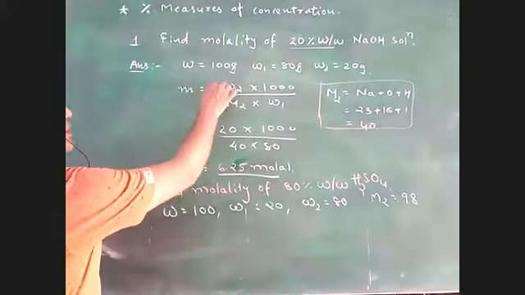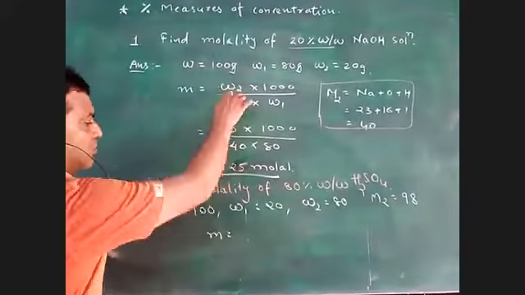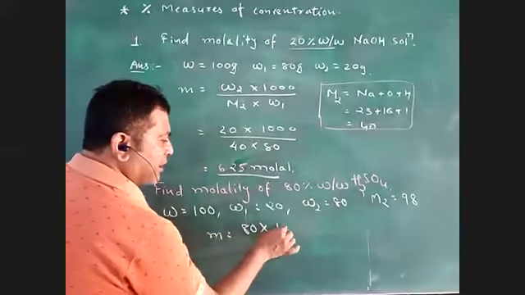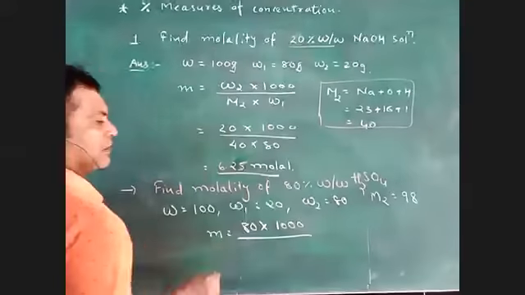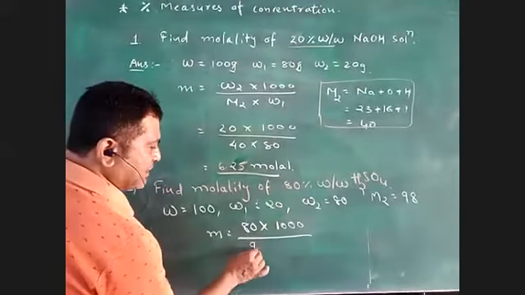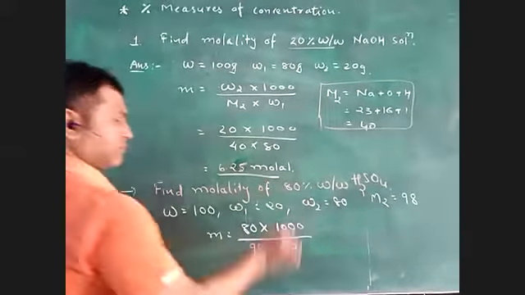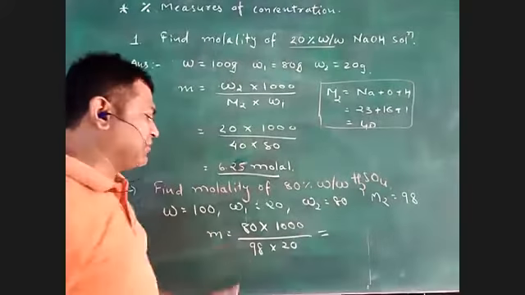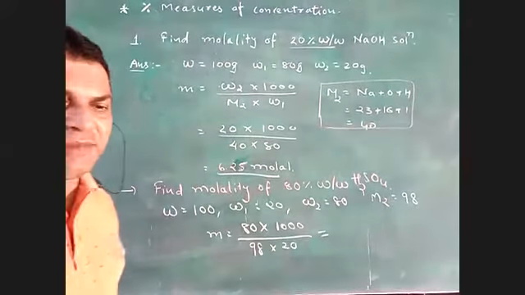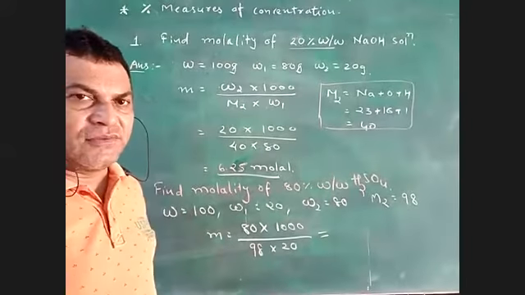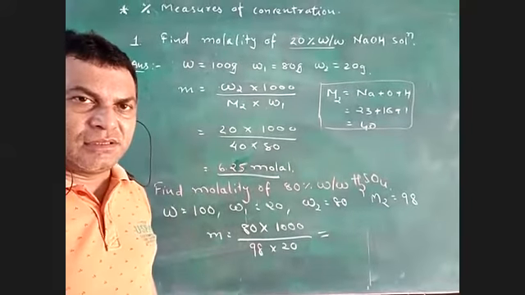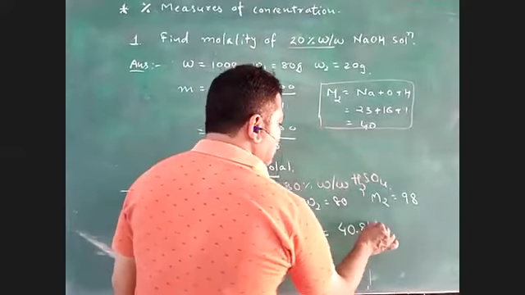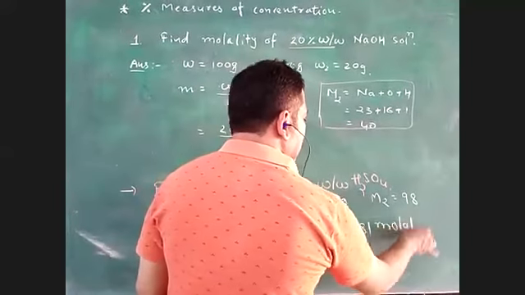Okay, then in this formula W2 is 80 multiplied by 1000, then M2 is 98. So tell me what will be the answer of this? Nearby 40.41. 40.81. Okay, very good. The unit is molar.